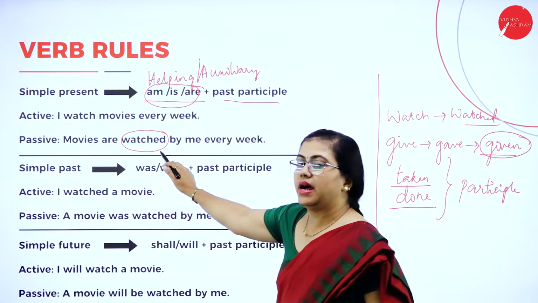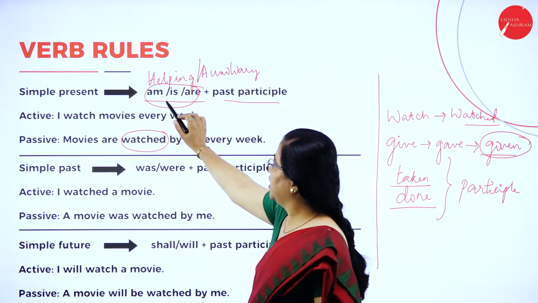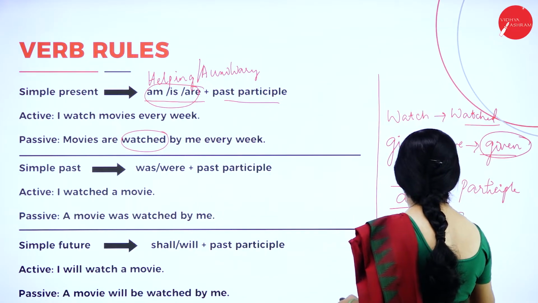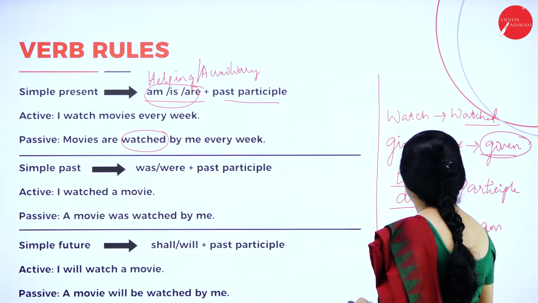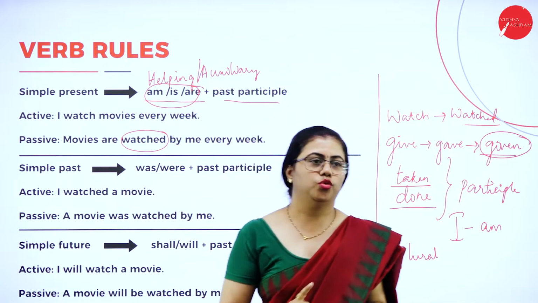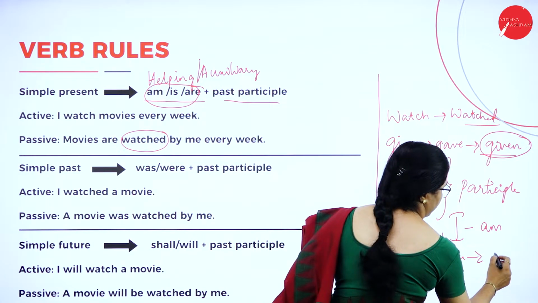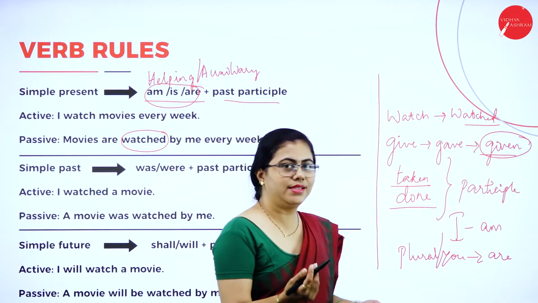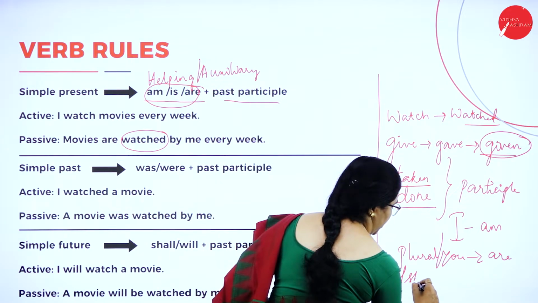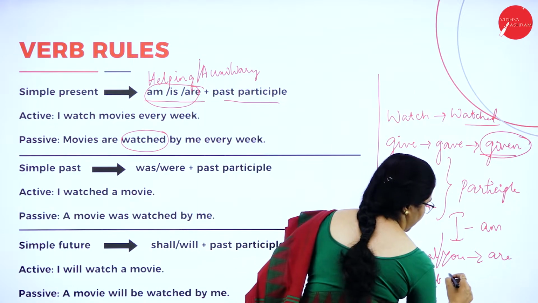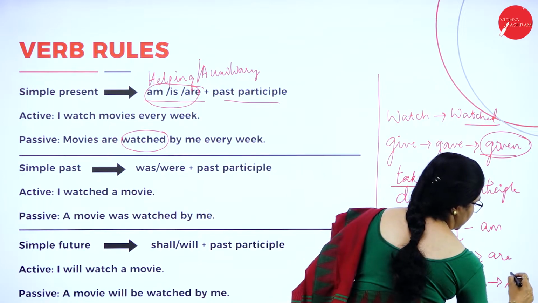We use this past participle form. As I said, am, is or are. With I, you use am. With plural, you use are. Or with you, you use are. Otherwise, singular, you use is only. He, she or it, and singular. With all these you use is.